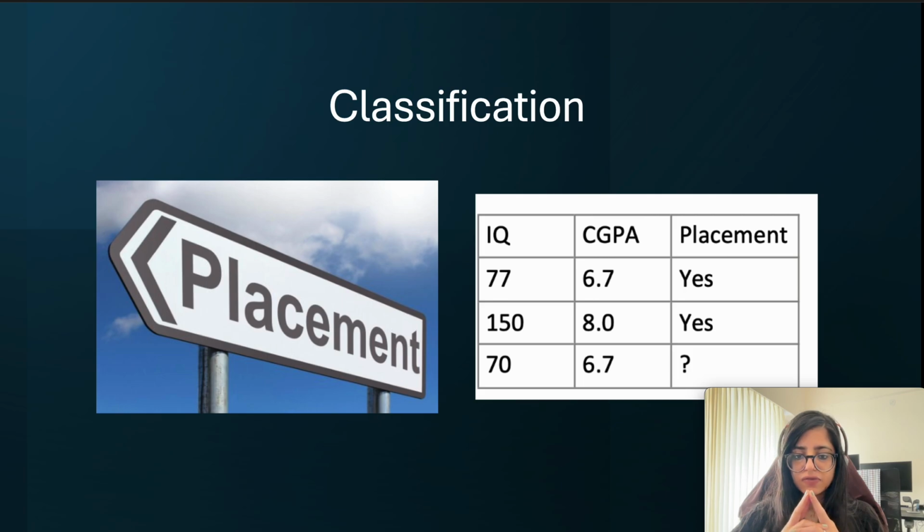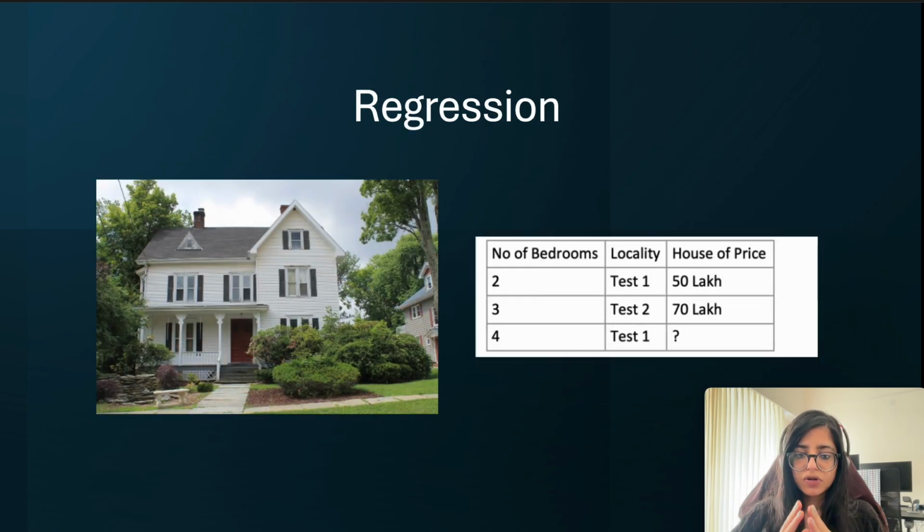Here you see that we have the information of the student's IQ and CGPA, and then we are talking about whether the student will be placed or not placed. So whenever a new student comes in, depending on that labeled training data, we can decide whether the student will be placed or not placed.